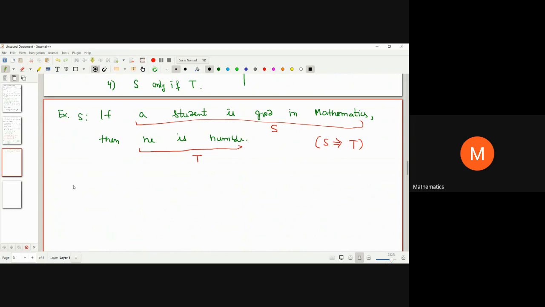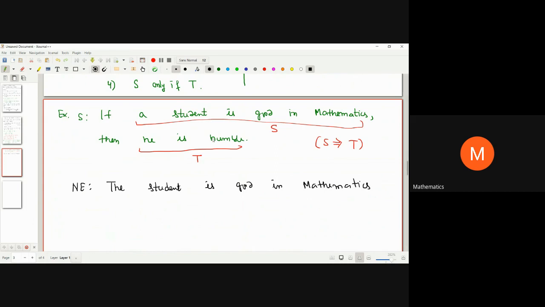If we want to negate it, so we are going to talk about this, that S is true and T is not true. So how to write? It is very easy. You can also think along. So that we are saying the student is, S is true. That means the student is good in mathematics. The student is good in mathematics.